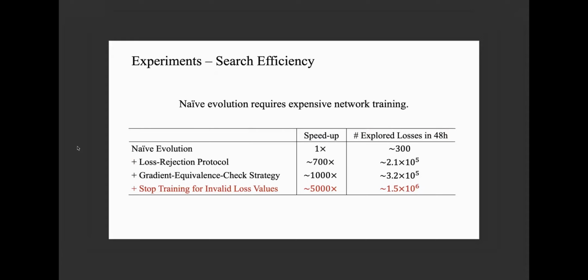However, the naive evolution is too computationally expensive to explore in this huge space. This is because the network training takes a lot of time. To address the issue, we developed two generic techniques for efficiency, named the loss rejection protocol and the gradient equivalence check strategy. With these techniques, we can obtain about 5 times speedup compared with the naive evolutionary algorithm.